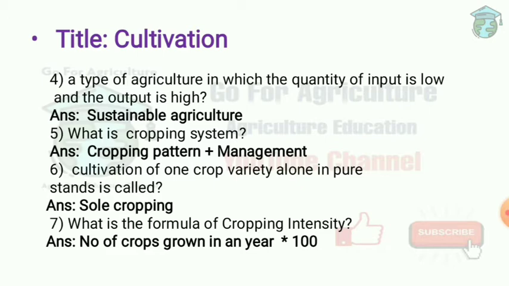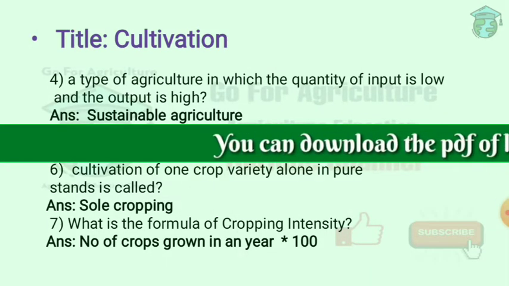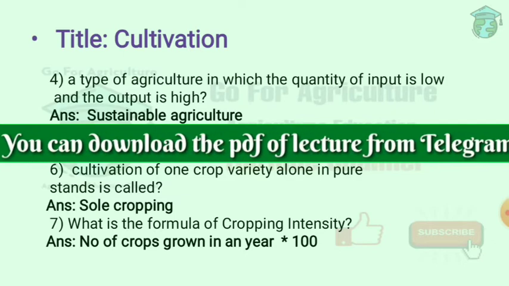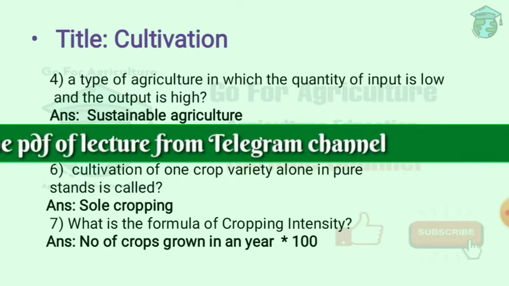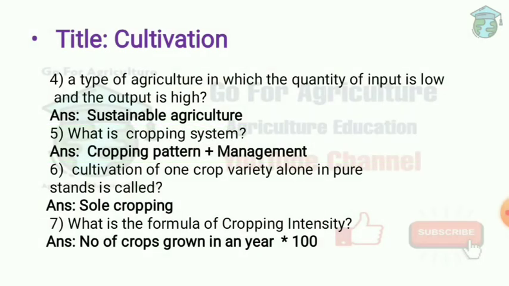What is the difference between monocropping and sole cropping? Sole cropping is one crop, one variety. Monocropping is different varieties of one crop. Next question, what is the formula of cropping intensity? Number of crops grown in a year into 100. That is, for monocropping, number of crops grown is 1. So 1 into 100 will be 100. But for multiple cropping or intercropping, the cropping intensity will be more than 100.